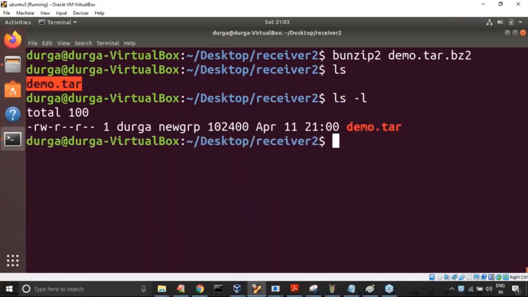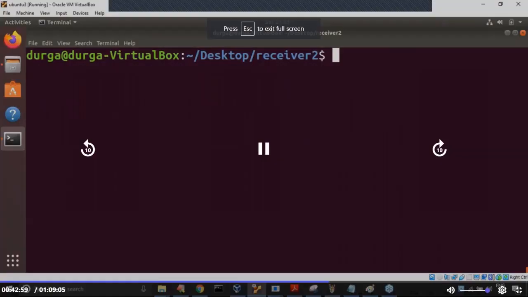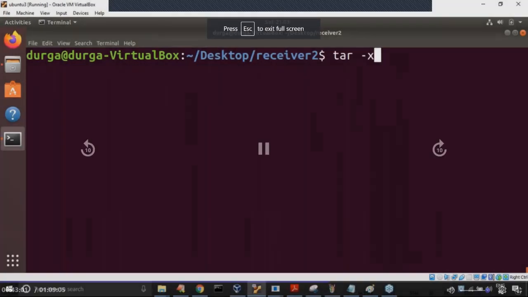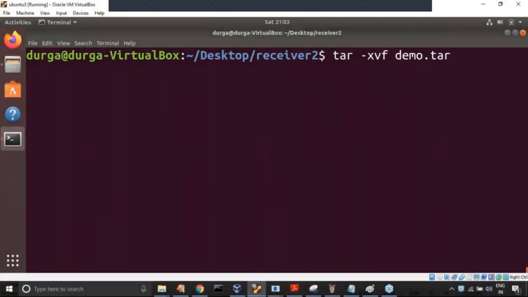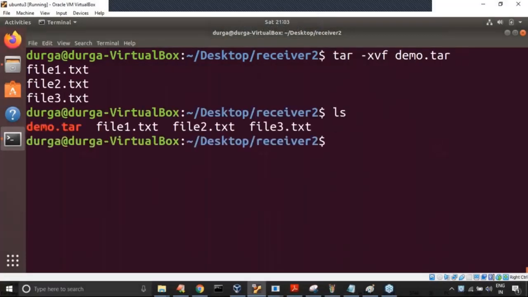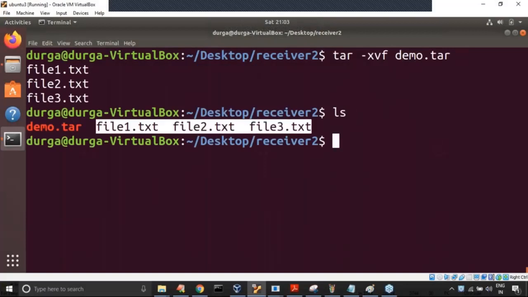What is the size of this tar file? Original size. Have you observed? The tar file is ready. Now I have to extract it with tar -xvf demo.tar. Now observe that all these 3 files my receiver is going to get.